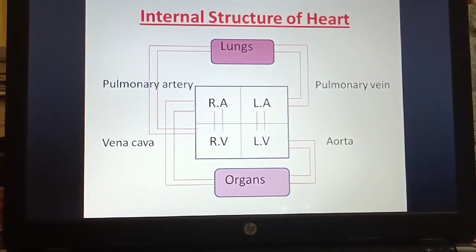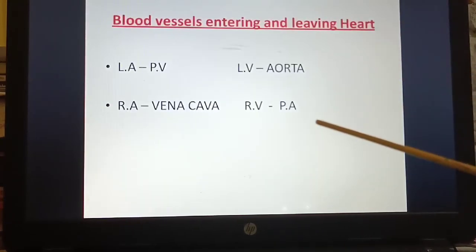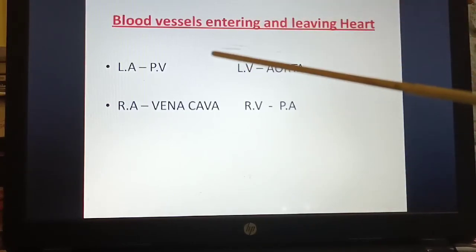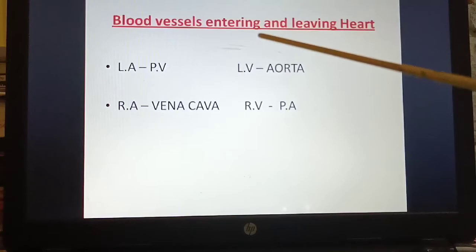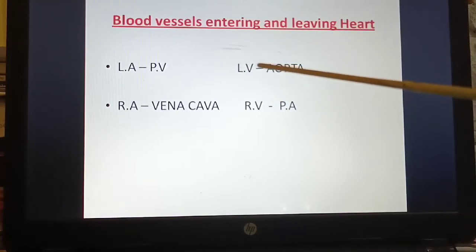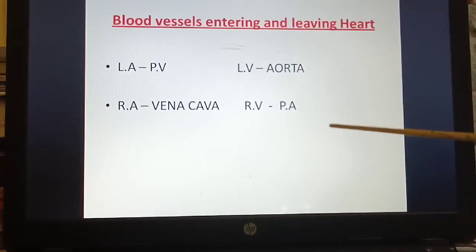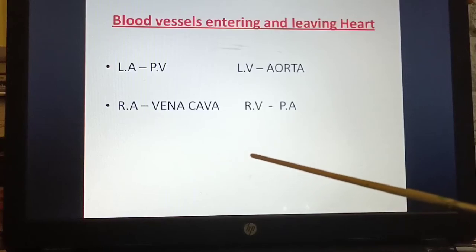Blood vessels entering and leaving the heart. As you have seen, from the left atrium through the pulmonary vein, then the left ventricle, that is through the aorta. So these are the blood vessels: pulmonary vein, aorta, pulmonary artery and vena cava.